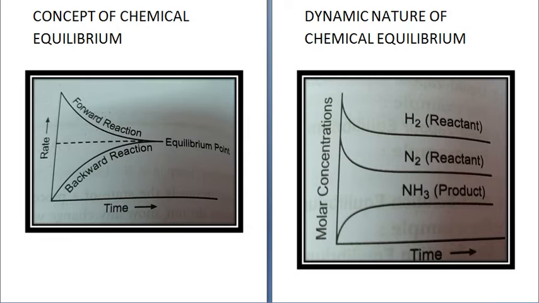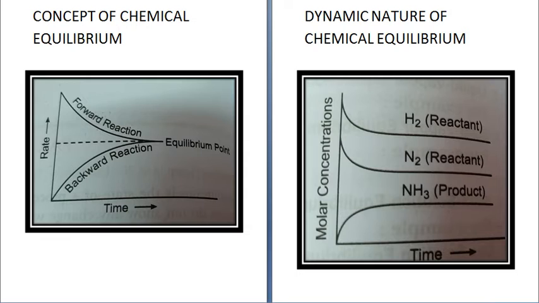No product has been formed when the time is 0, and C and D will be 0, minimum. Now as the reaction proceeds, the concentrations of A and B will decrease with increase of time, and C and D will increase with increase of time. Ultimately, a stage will come when the rate of forward reaction becomes equal to the rate of backward reaction.